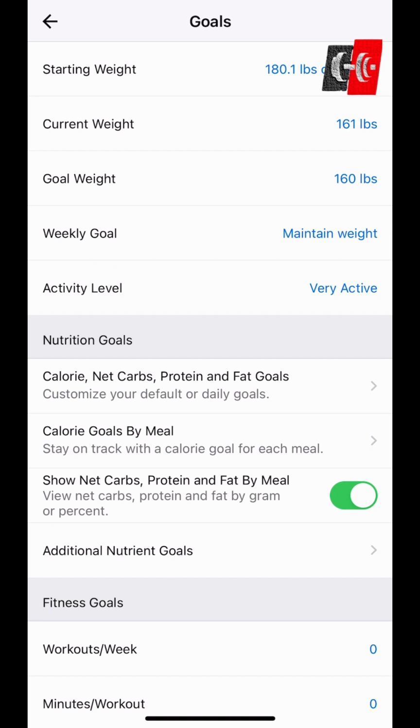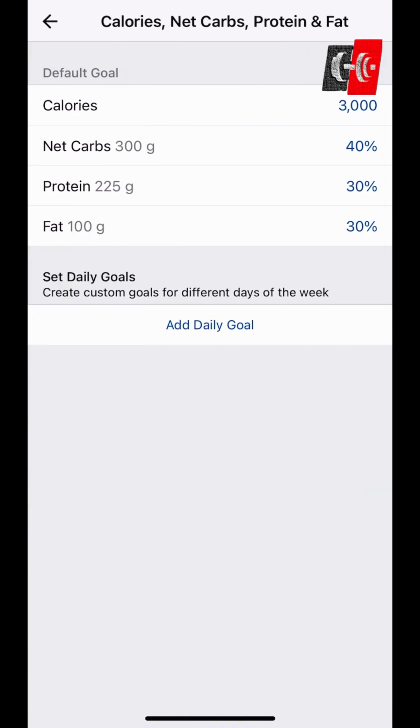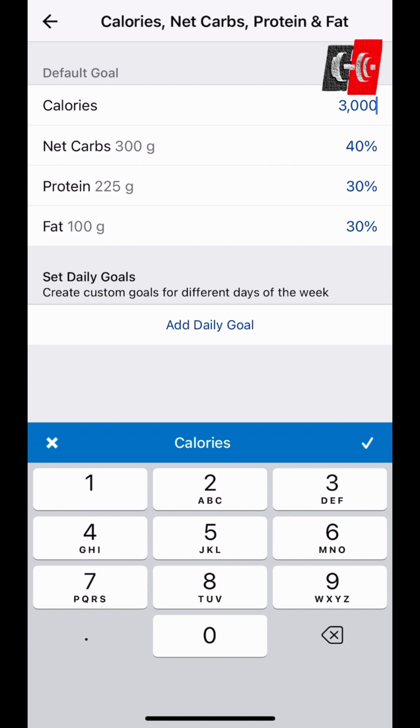The big part here is to click the calorie, net carb, protein, and fat goals under the nutritional goal section. And then you can actually edit the calories from there. So I put in what I think I should be eating, around 3,000 calories. I'm trying to just maintain my weight right now.